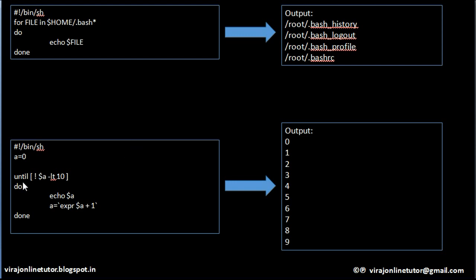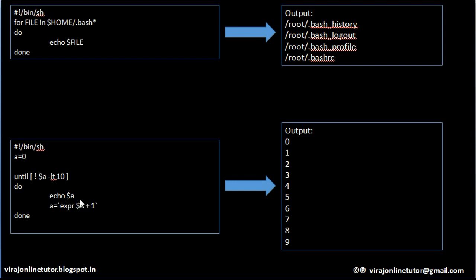Next type of loop is the until loop. In case of until, we keep on executing this loop until this condition is true. So a is equal to 0; until this condition is true, execute. So a is equal to 0. Is 0 less than 10? Yes. So 0 is less than 10 is true, but I have applied a not sign here. So with the not sign this becomes false.